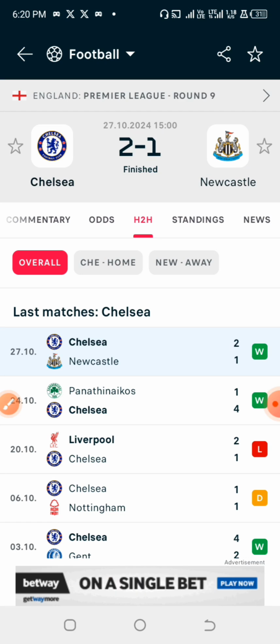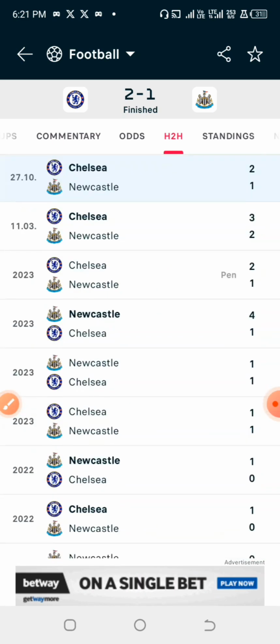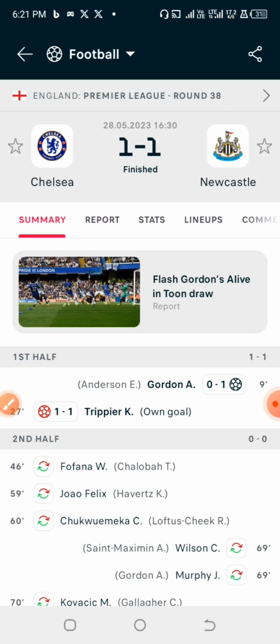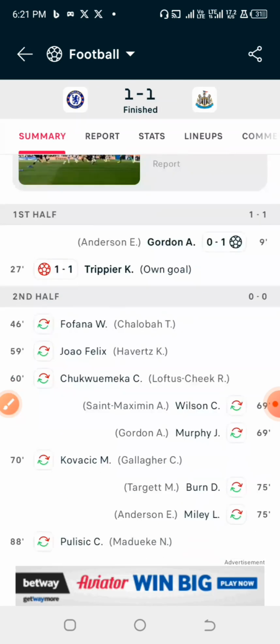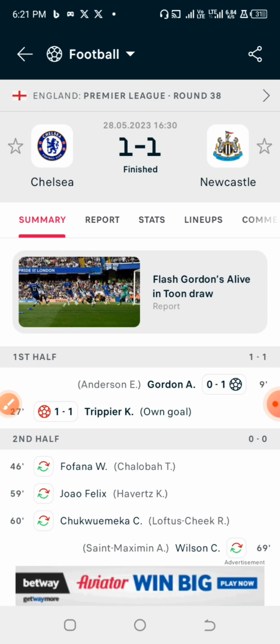Actually, I want you guys to note this: yellow card prediction too can be affected by the decision of the ref in that particular match. Because while I was checking the last previous games of these particular teams, and checking their yellow cards in the last previous games against each other, I noticed something in a particular match in this same league, the Premier League. In this particular match, no yellow card occurred, even over 1.5 or over 0.5 yellow card. I'm very sure if the bookmakers are providing the option for over 0.5 yellow card in this particular game, anybody that took over 0.5 yellow card would have lost the game.